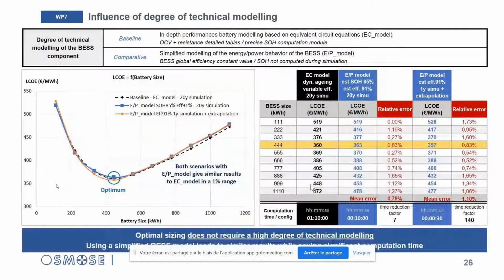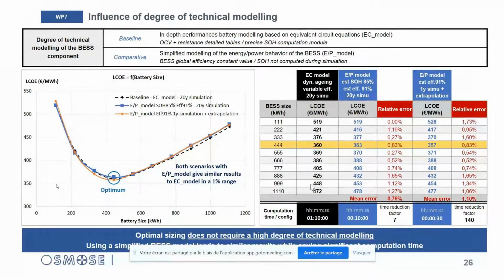So in fact, this part can be seen as a consequence of the 2 previous results obtained on the efficiency and the capacity degradation approximation. You can see here the comparison between the use of a detailed BLSS model for the baseline and the use of a simplified BLSS model for the comparative scenario. Both models were internally developed at CEA and are used for different simulation purposes.